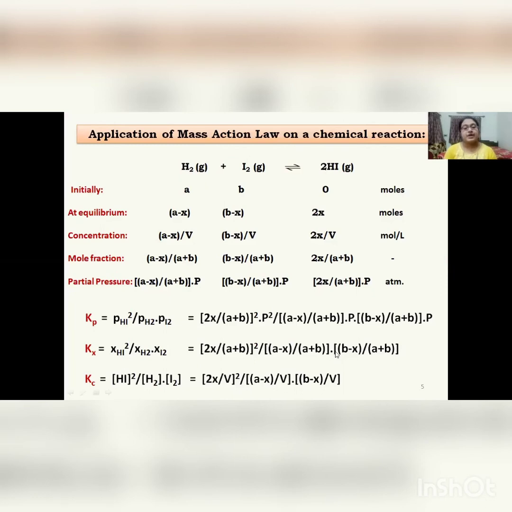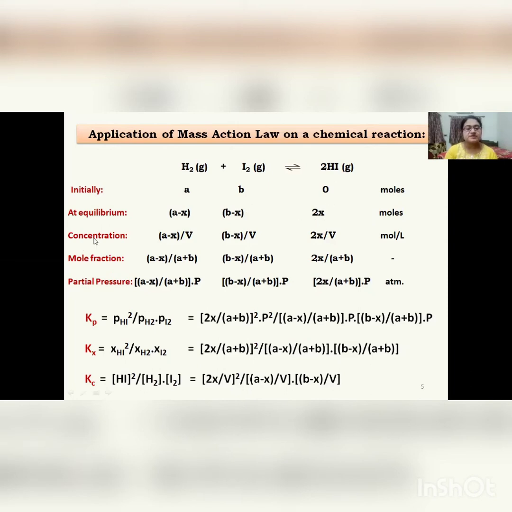Now let us try to apply the mass action law on a chemical reaction. Let us consider that we have started with a moles of H2 gas and b moles of I2 gas. Then at equilibrium, the number of moles should be a minus x, b minus x, and that of HI should be 2x.